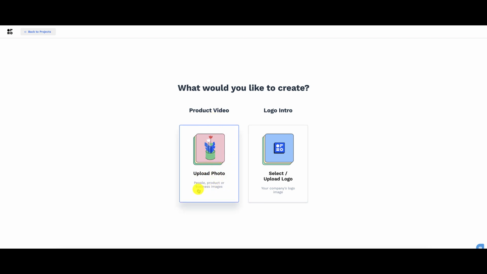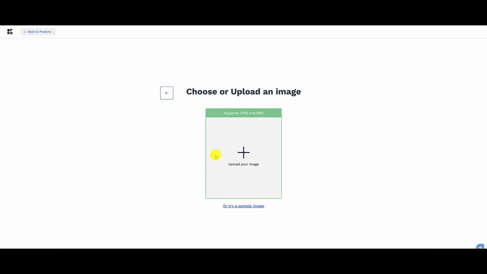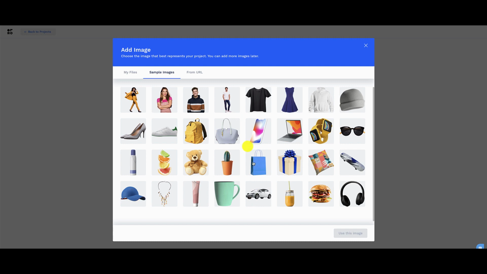So people, product, or business images. So whether you have a product that you sell or you want to upload a picture of yourself because you want to create a video for your brand, this is the selection that you would choose. And from here, this is where you would add in your image. Now, what I'm going to do is I'm going to use a sample image. So they bring some up here.